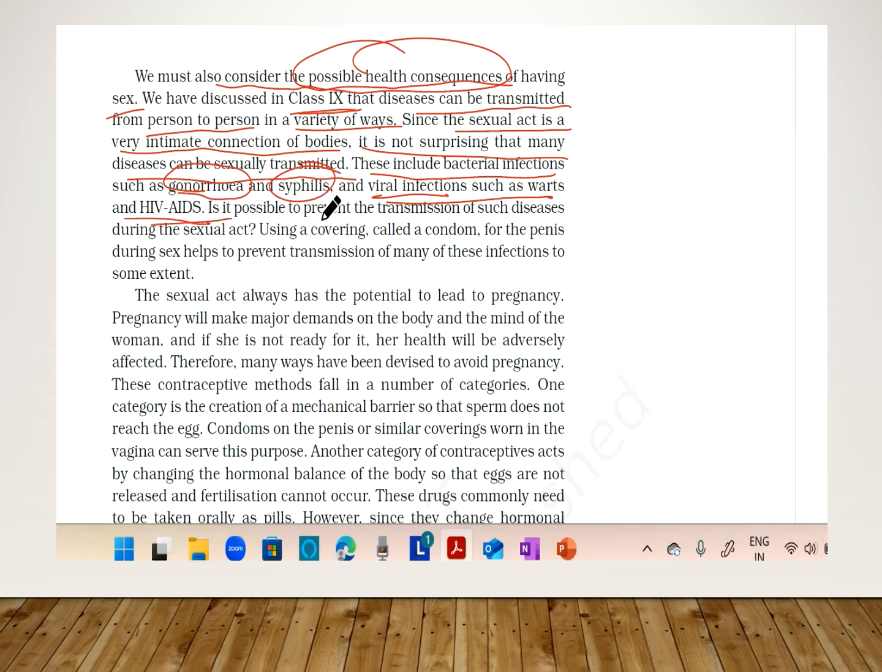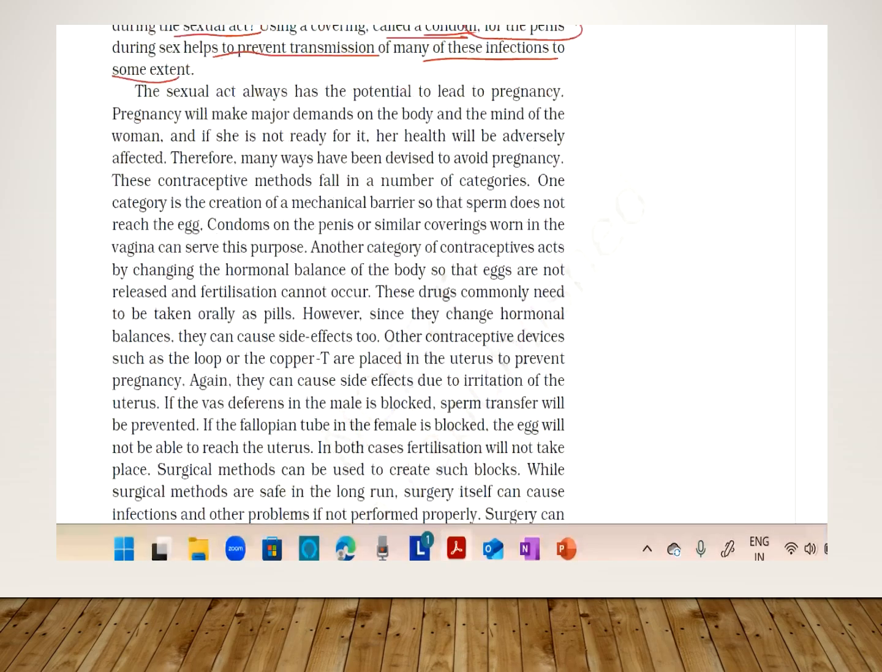It is possible to prevent the transmission of such diseases during the sexual act. How? Using a covering called a condom for the penis during sex helps to prevent the transmission of many of these infections. So to cover the penis, there is a covering called a condom, which helps to prevent the transmission of several diseases from the male to the female body.